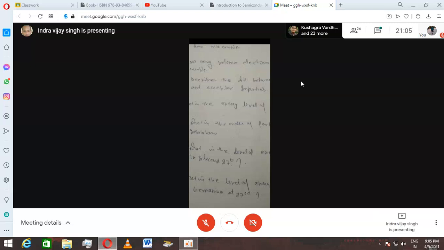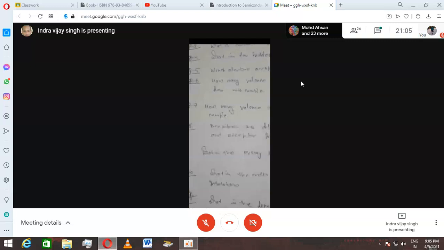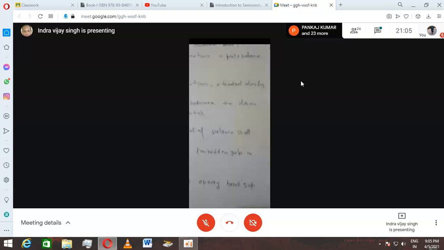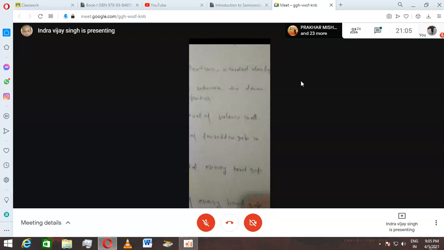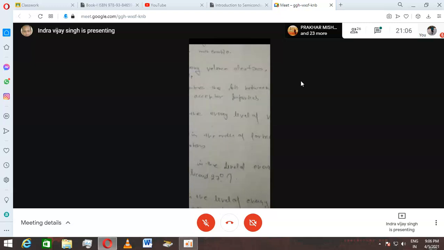Now, what is the next question? What is the energy level of the valence shell? Valence band is in the energy band diagram situated at the bottom level, and the conduction band is situated at the top level.